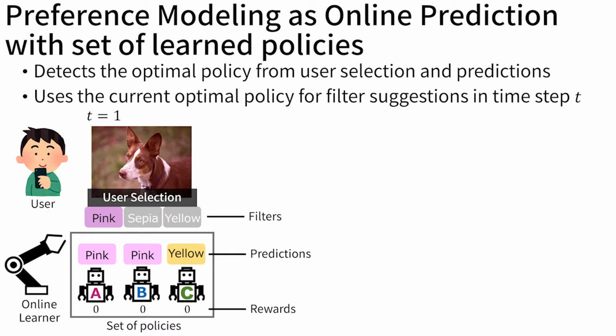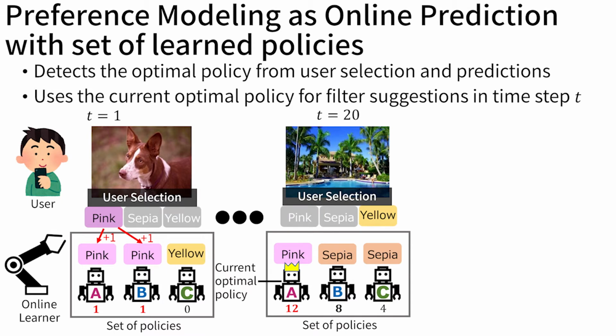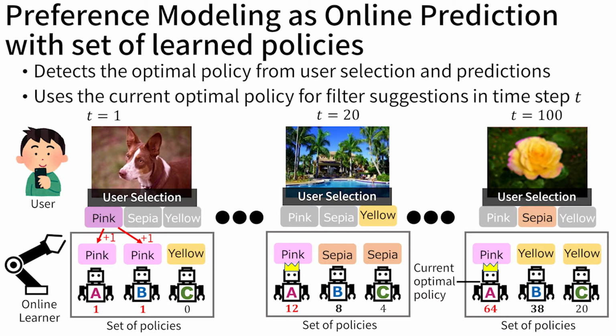The online learner can access the user's selection. In this example, the user selects the pink filter from 3 candidates for the dog image. The online learner gives rewards to policies in the set that predicted the correct filter. Our approach allows application designers to customize reward functions. In this case, the reward function adds just one reward value to policies. The online learner accumulates reward values for each policy over time steps. The learner uses the current optimal policy to predict user selection and visualize personalized adaptive recommendation in each time step.